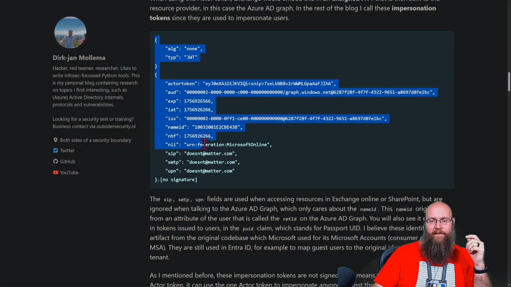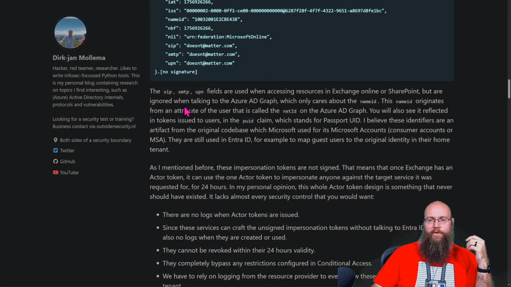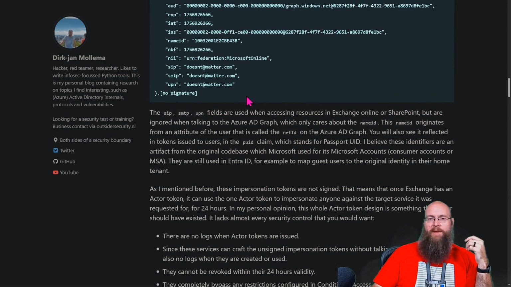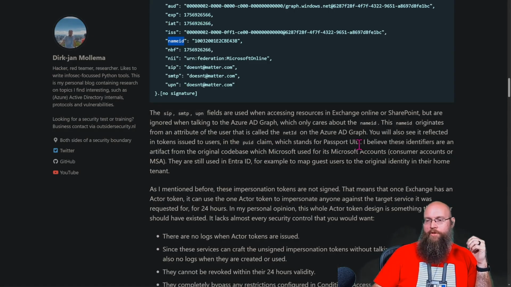So this is what that unsigned JWT looks like, right? Alg none, type JWT. This is completely expected, but let's look at what we've got in here. So the SIP, SMTP, and UPN fields are ignored when talking to the graph, which only cares about the name ID. So the name ID originates from an attribute of the user that's called the netID in the Azure AD Graph. So you'll also see it reflected in the token issued to users. The PUID claim, which stands for the passport UID. I believe these identifiers are an artifact from an original code base which Microsoft used for its Microsoft account consumer system. So they're still used in Entra ID, for example, to map guest users to the original identity of their home tenant.